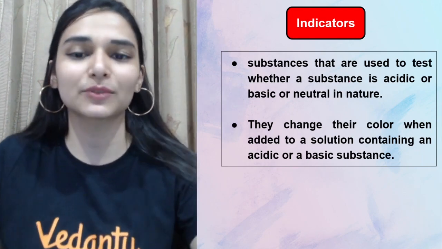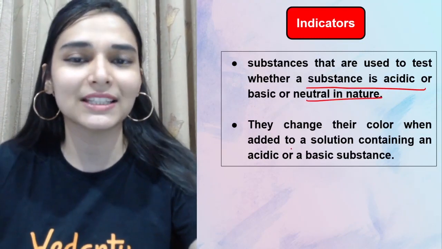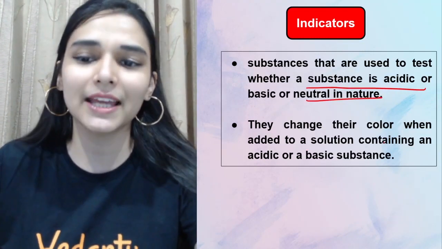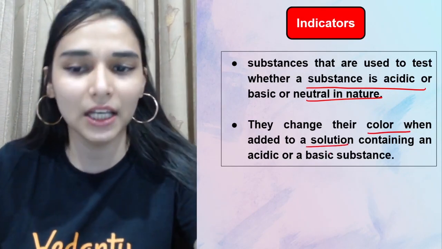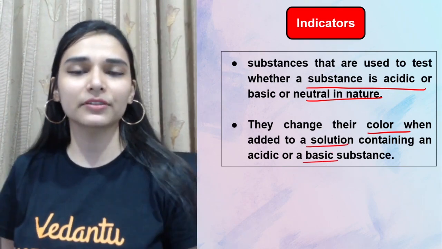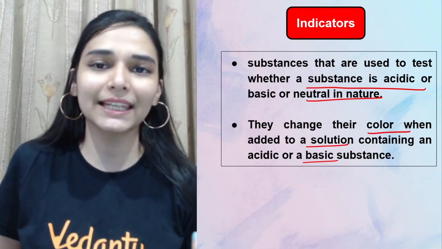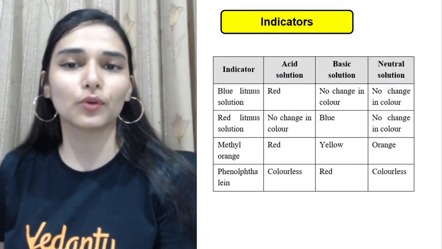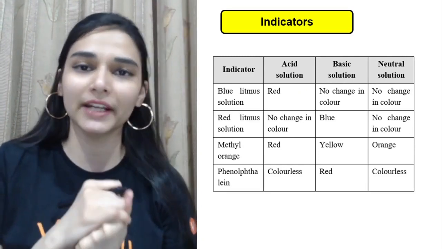So we have these substances which are used to test whether a substance is acidic, basic or neutral in nature. Correct hai? And how they will help us, they can either show a different color in the acids, a different color in the base. There are some indicators that can also show you an odor change. Different smell in acid, different smell in base. So just observing that thing, we can get a lot of idea.